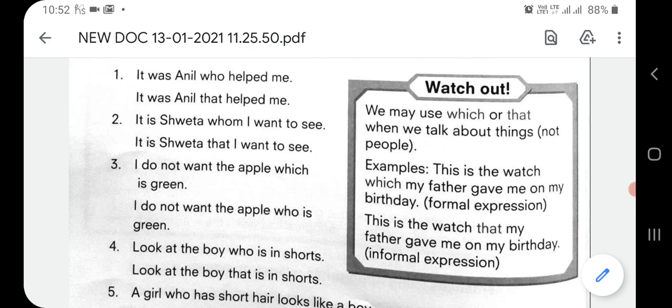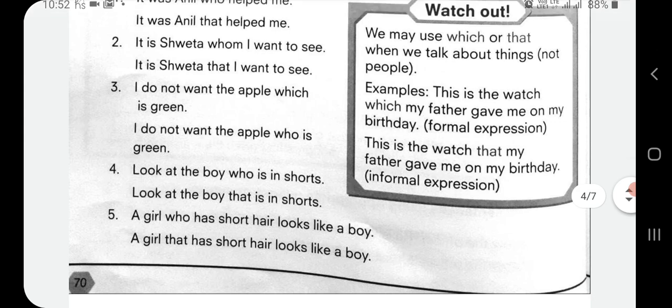Fifth one, a girl who has short hair looks like a boy. A girl that has short hair looks like a girl that has short hair and girl who has short hair. So here in the formal context, a girl who has short hair looks like a boy is correct. So tick mark the first one in fifth sentence.